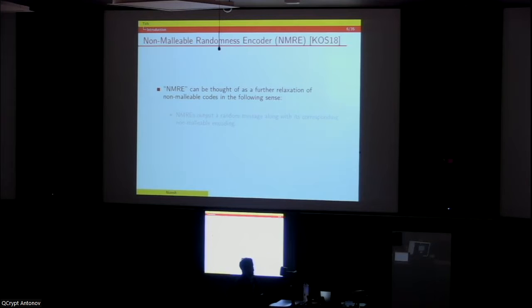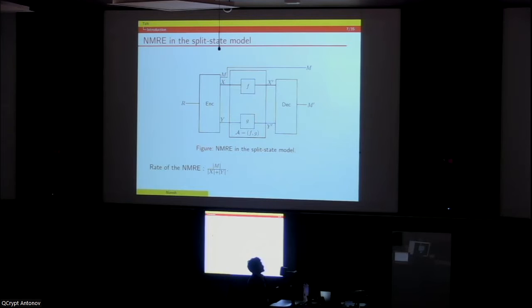Right. So let's come to the second primitive, which is the non-malleable randomness encoder. What the non-malleable randomness encoder, NMRE, is, is a further relaxation of non-malleable codes in the following sense. For non-malleable codes, we get a message M and we want to output X and Y, which are non-malleable encodings of it. But NMRE takes as input uniform randomness, and it outputs three registers: the first one being a random message, and the other two parts having the non-malleable encoding of the message.